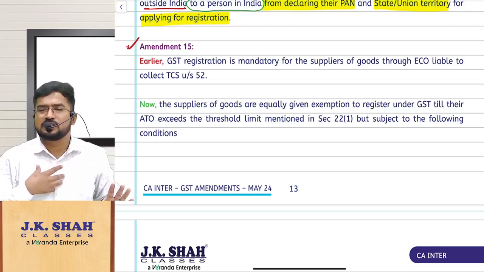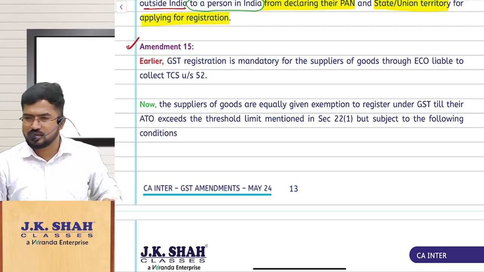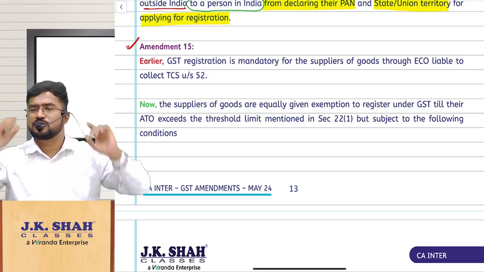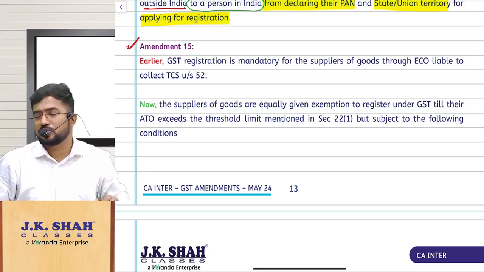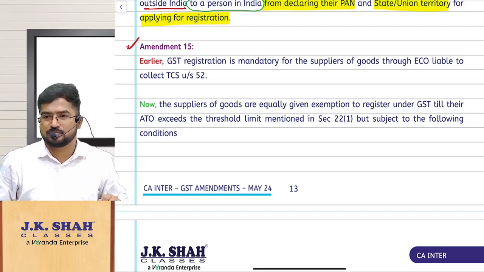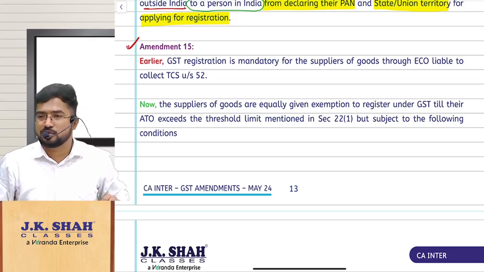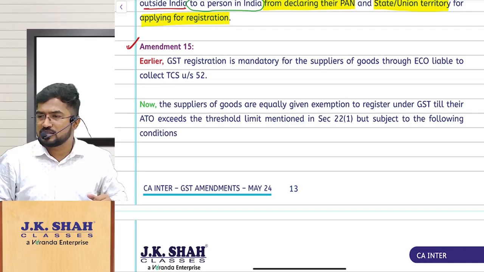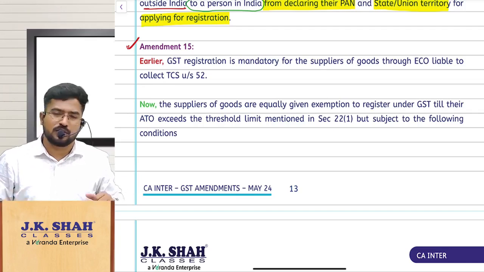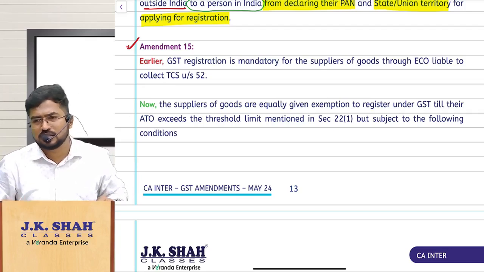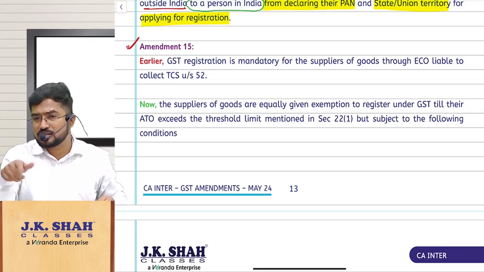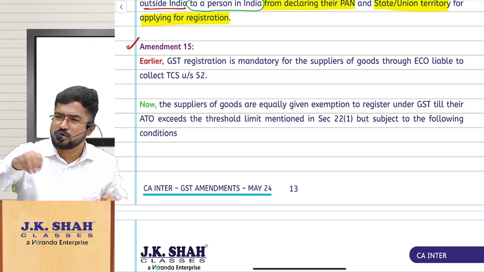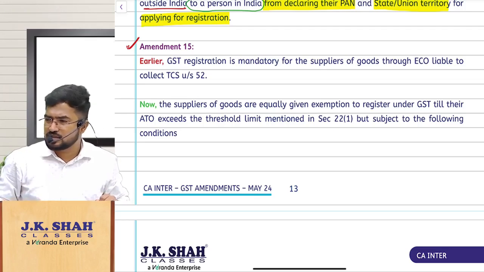For example, I started a business selling some electronic items, and just today I started the business, so I thought selling them through Amazon would be more beneficial to me. So I'm registering in Amazon, asking the Amazon platform to enroll me on their platform. They will ask for GST registration because it is compulsory as per the law. That means you are forcing even small players to take GST registration, correct?